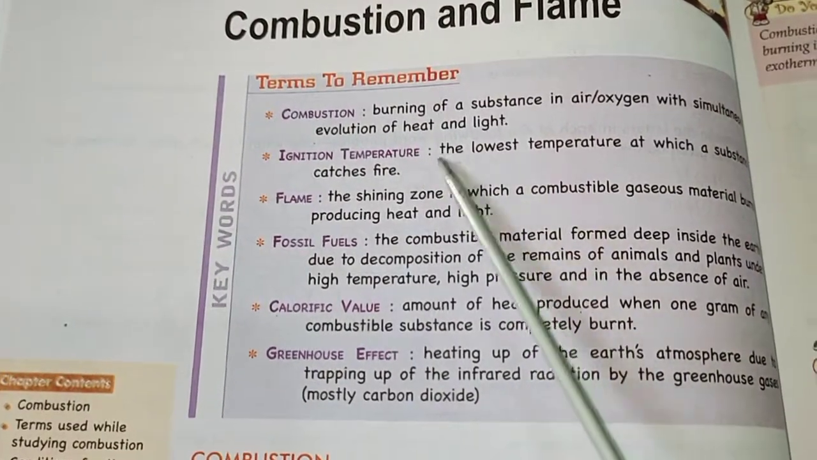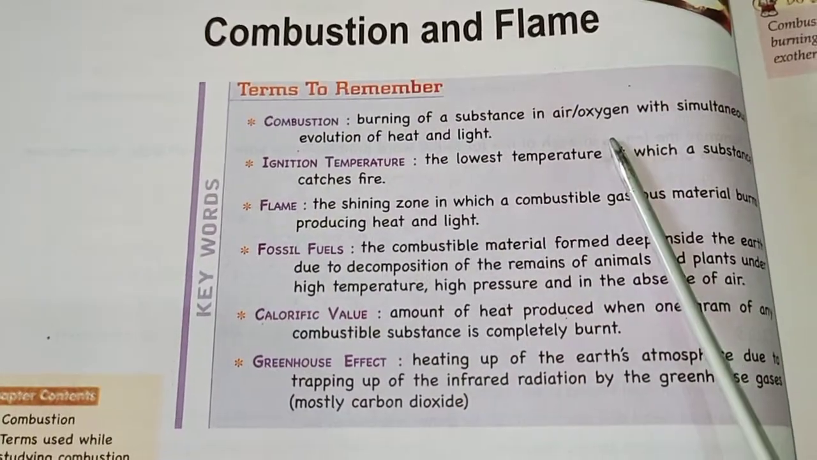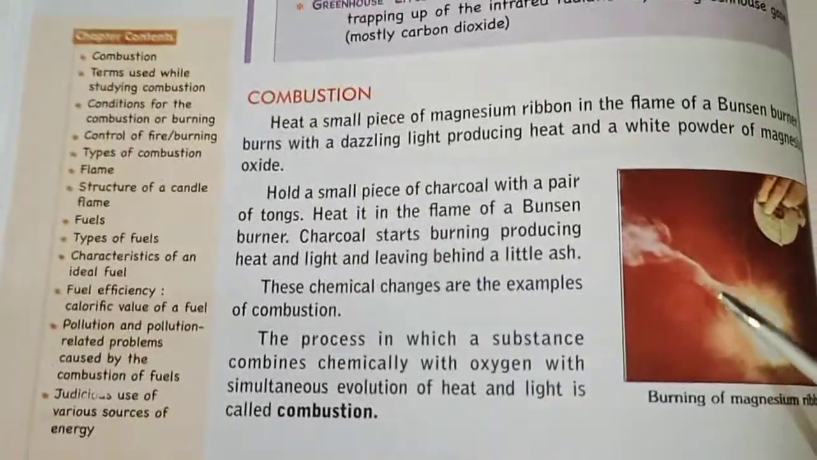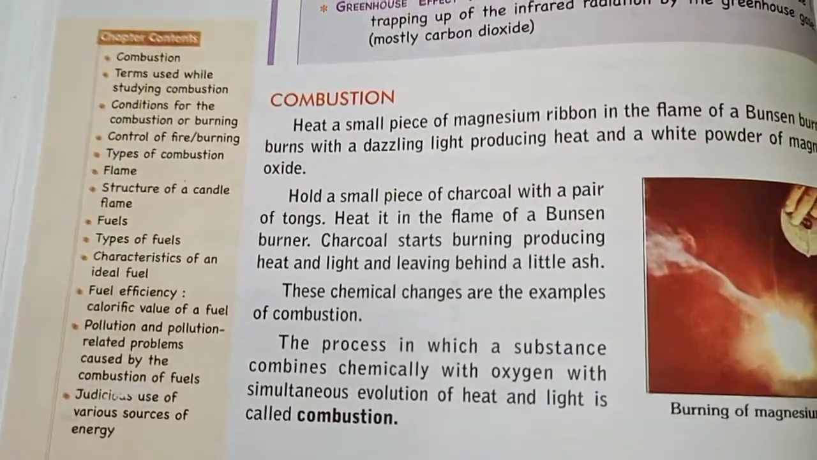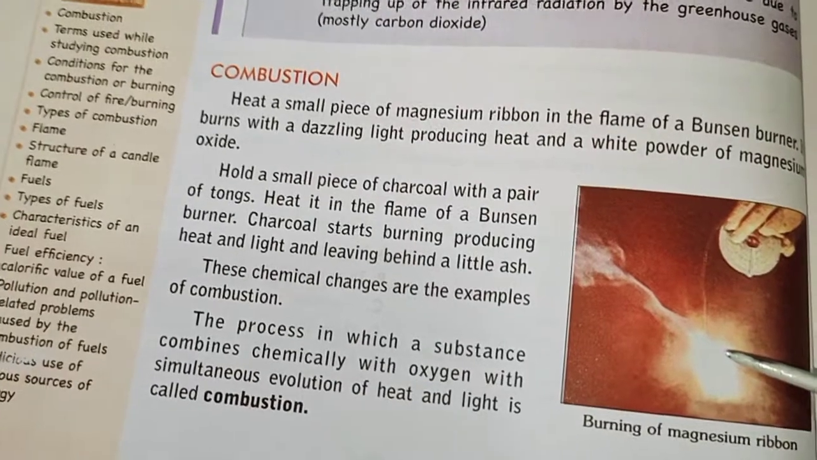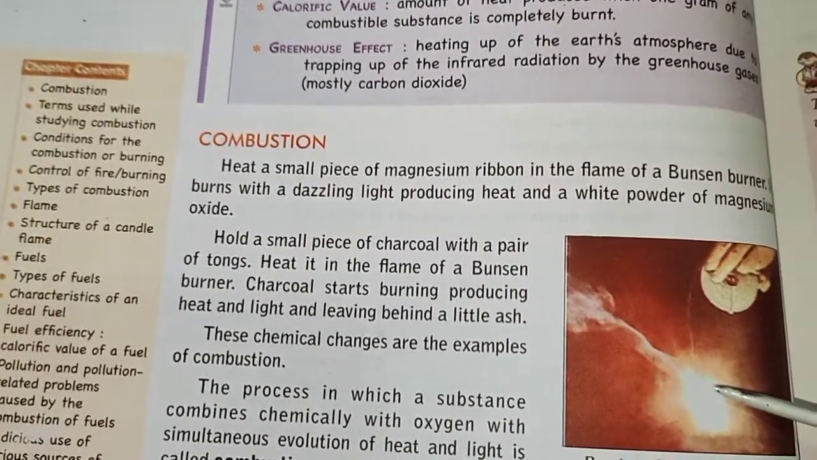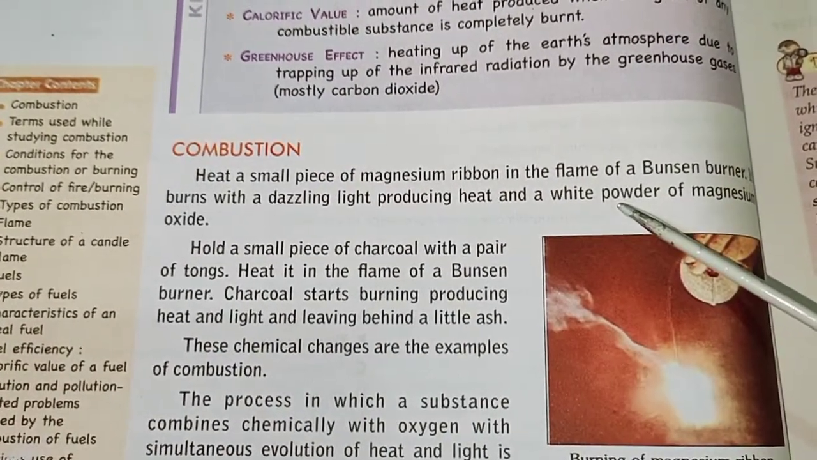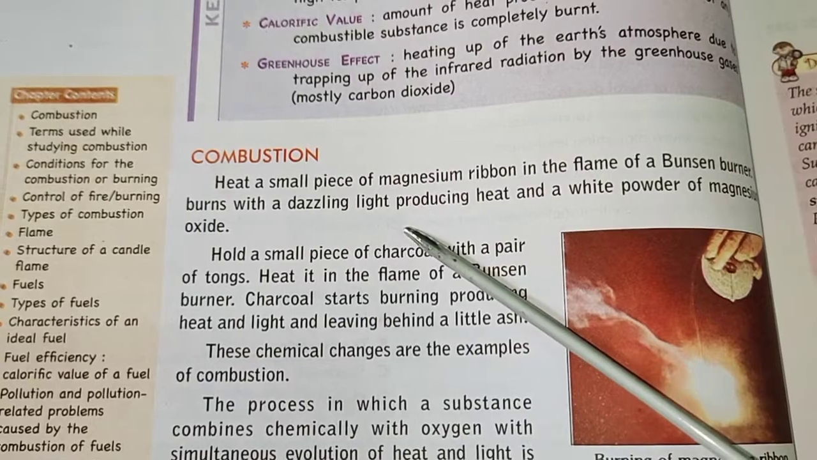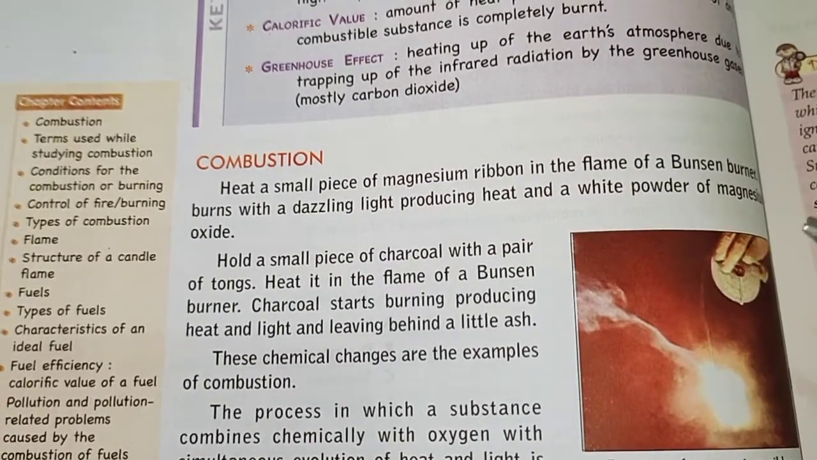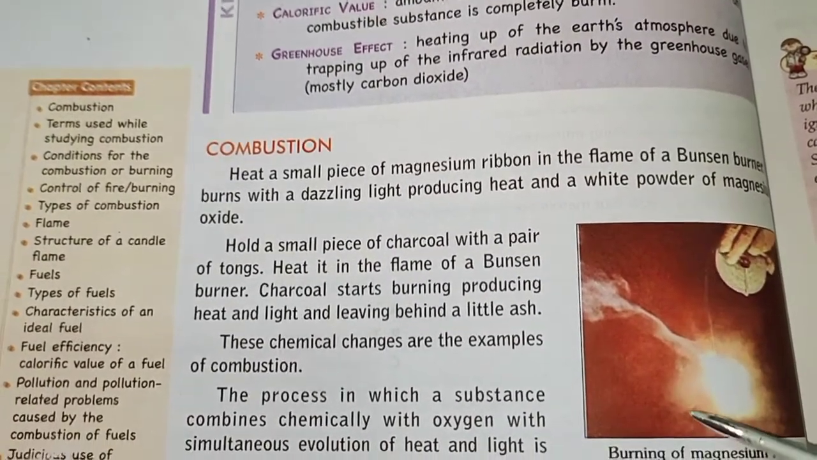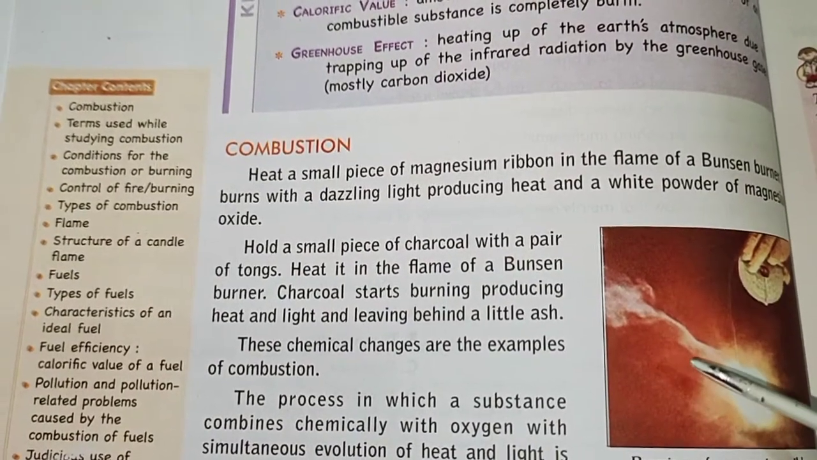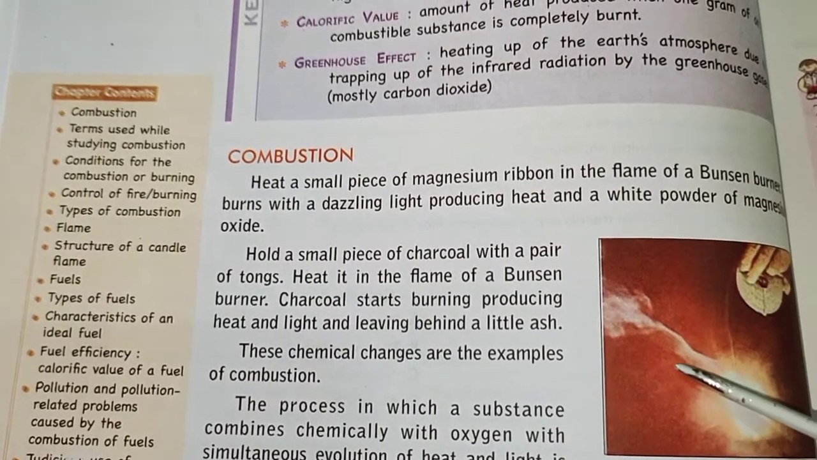Combustion literally means burning of a substance in air or oxygen with evolution of heat and light. Here in this photograph you can see, like in the previous chapters we have read about burning of magnesium ribbon. So if we heat a small piece of magnesium ribbon in flame of a Bunsen burner, it burns with a dazzling light producing heat and white powdery magnesium oxide. So this is one of the examples of combustion,